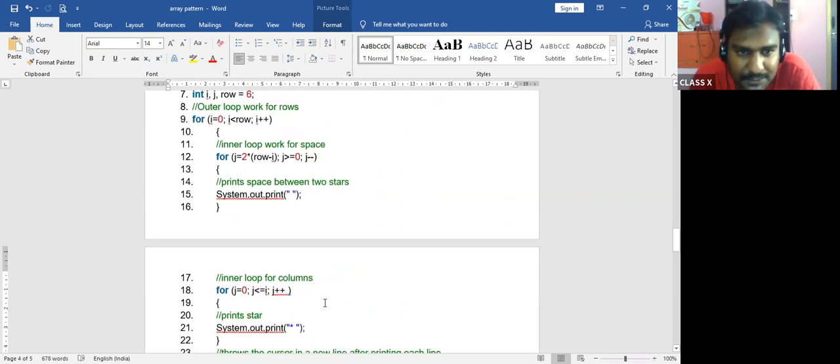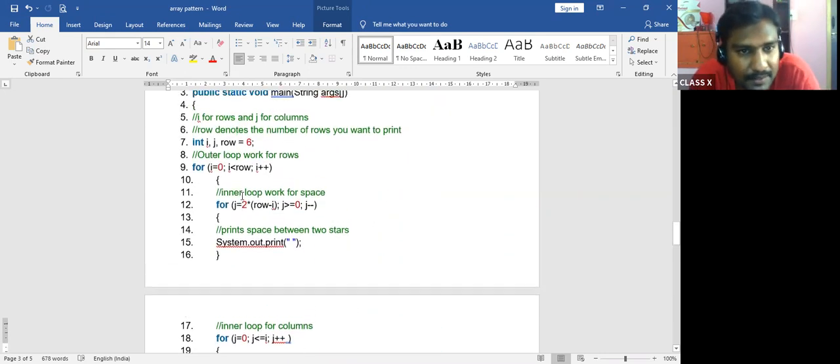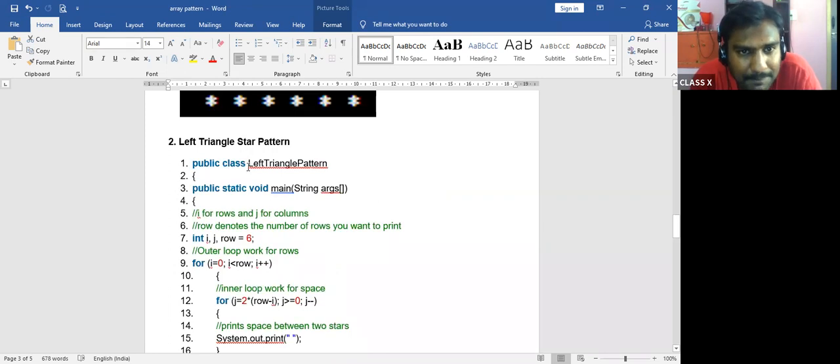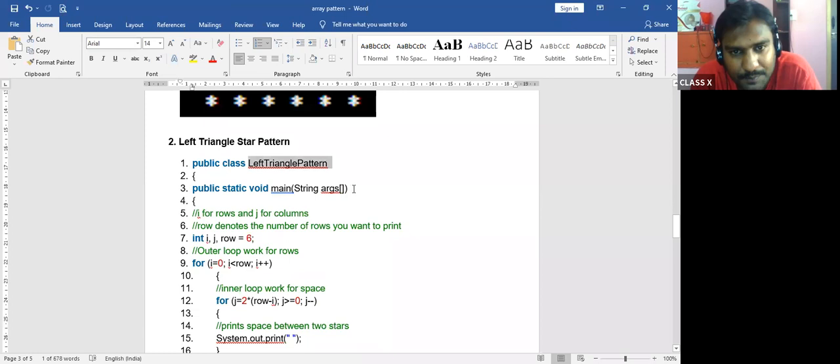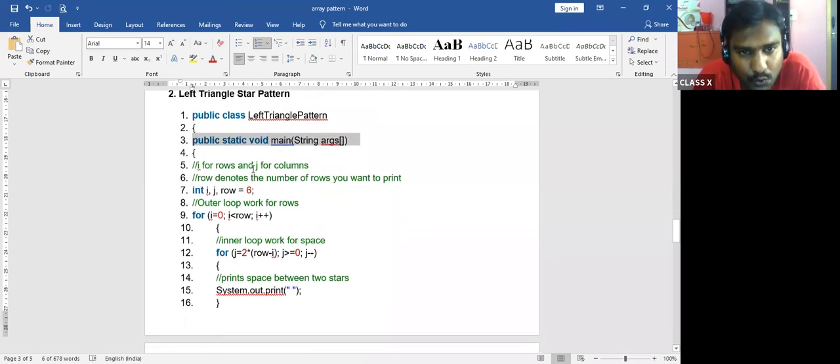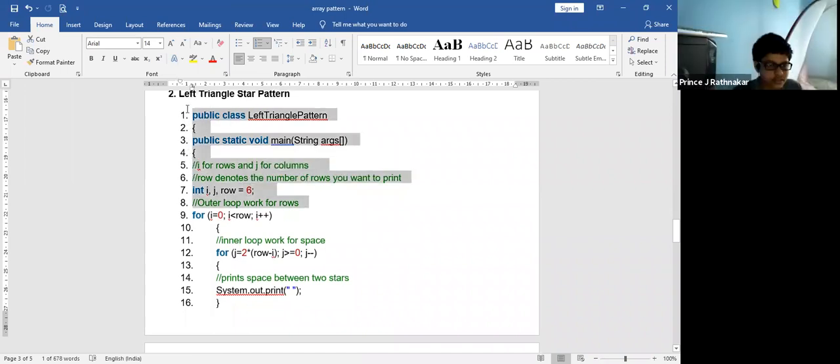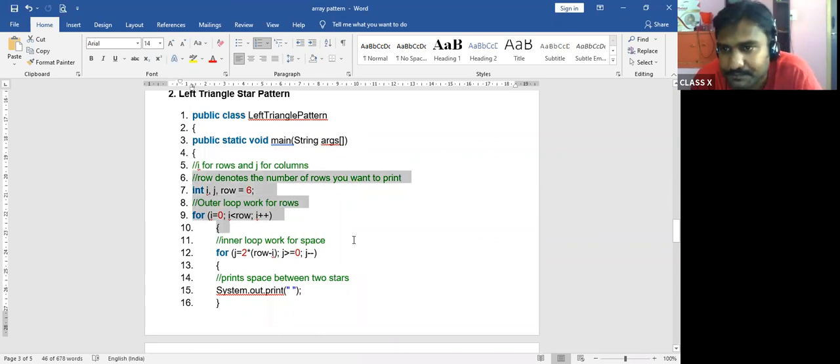Now again this program will go here, same public class, LeftTrianglePattern. Public static void main String arguments, the default statement. Again, i for row and j for column, same. Row denotes the number of rows you want to print. Again, int i, j, and row is 6. Till here it is same. Even this is also same. Correct?